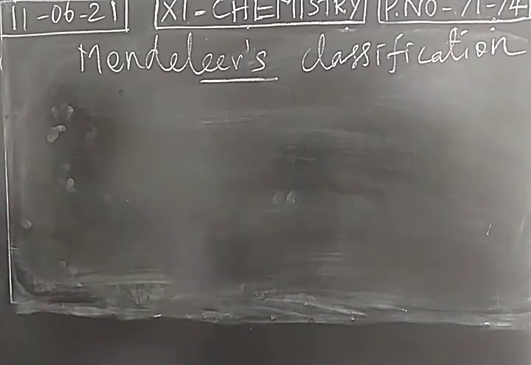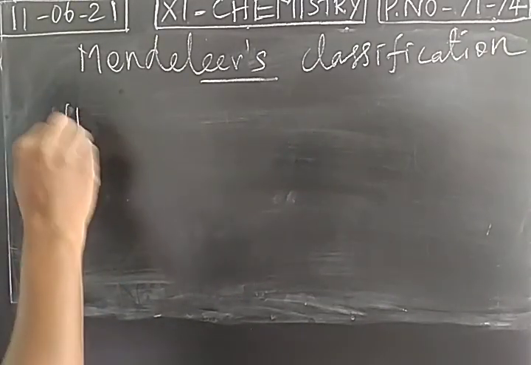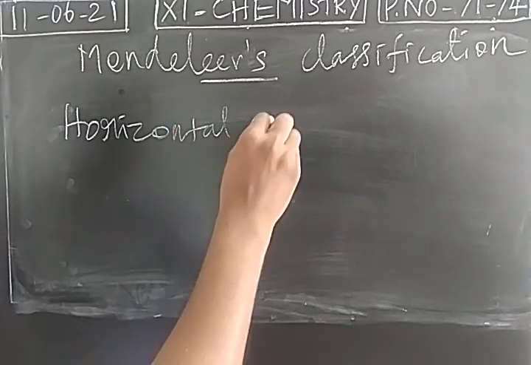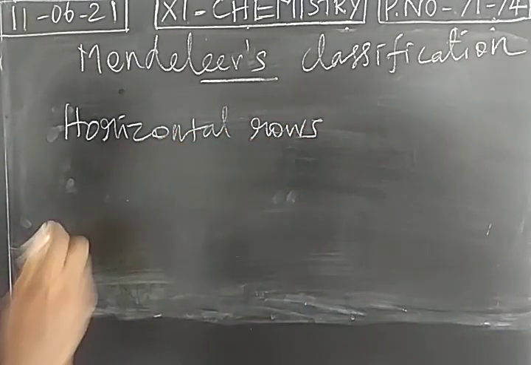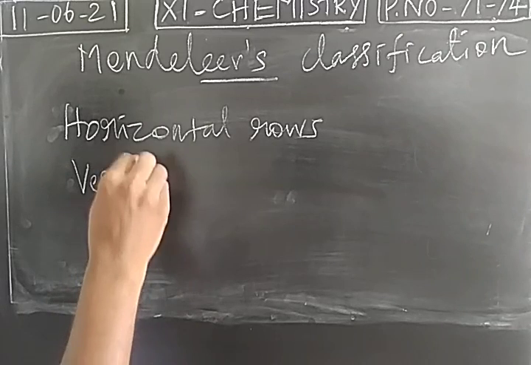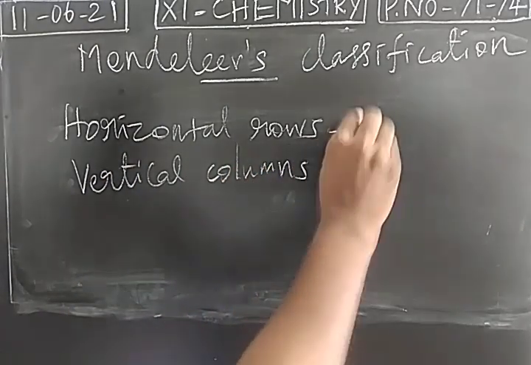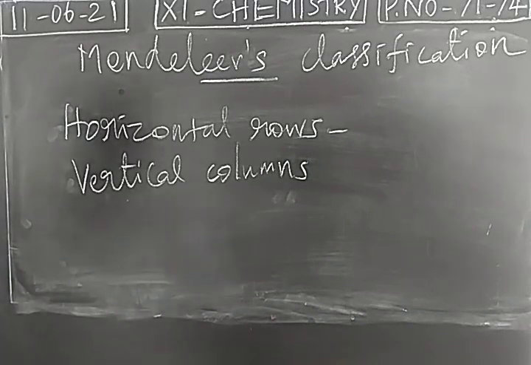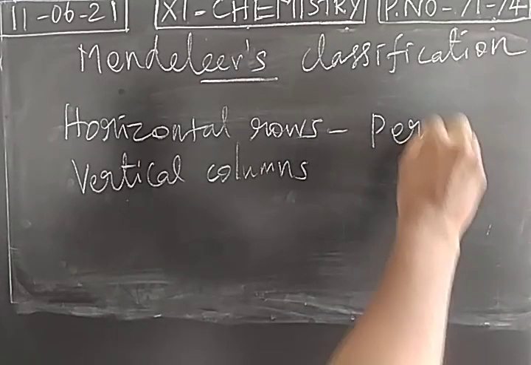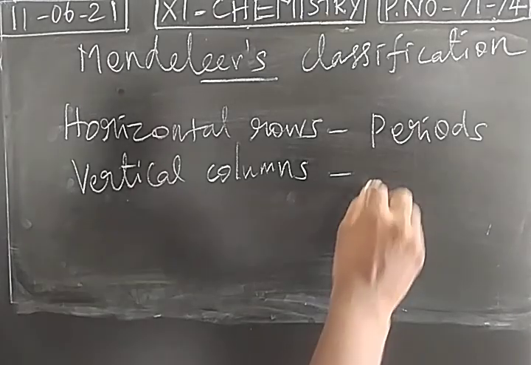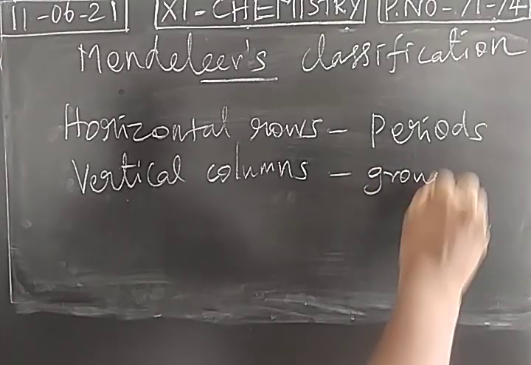So in the periodic table, we have horizontal rows as well as vertical columns. Horizontal rows will be considered as periods or series. Vertical columns will be considered as groups.